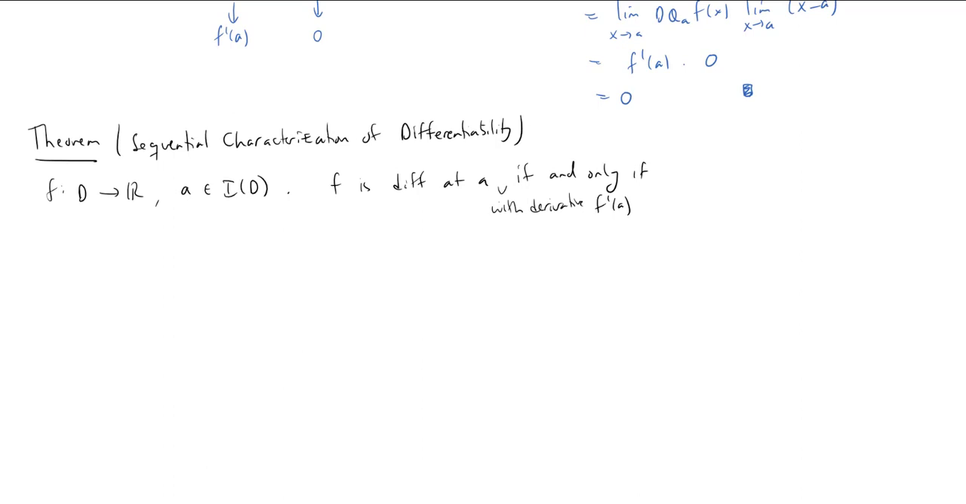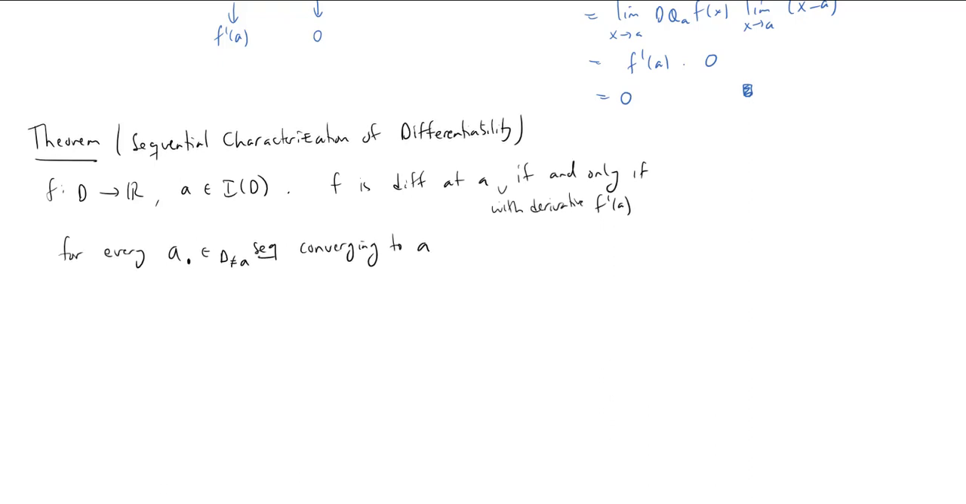If and only if, for every D not equal to a sequence. So I have a sequence a consisting of elements in D, but not including a itself. So this will be a D not equal to a sequence, which converges to little a.